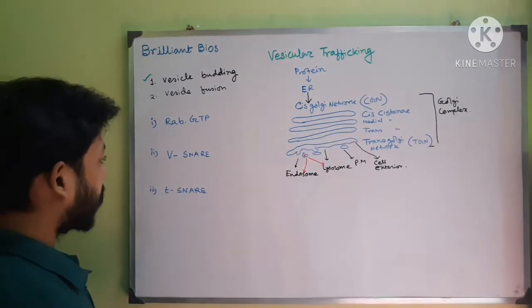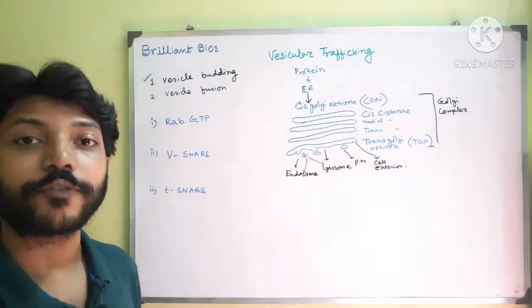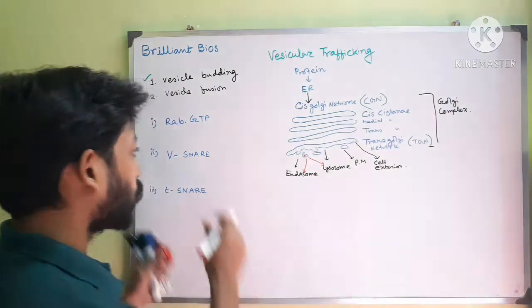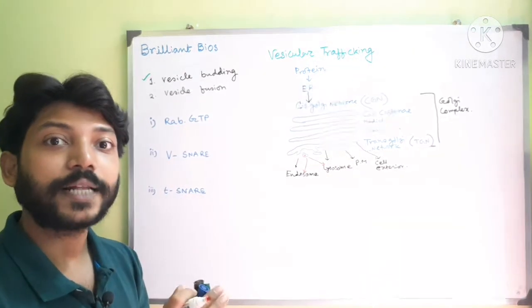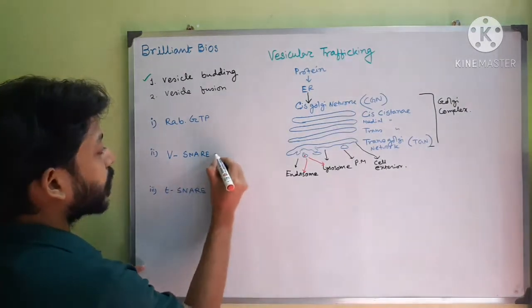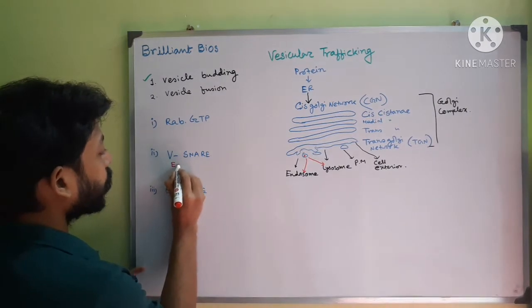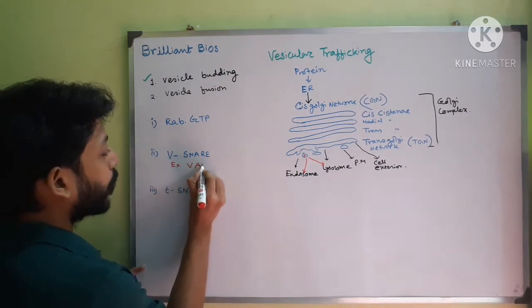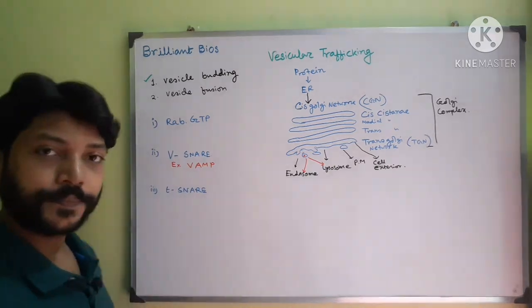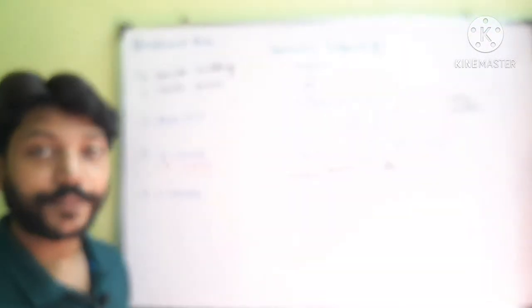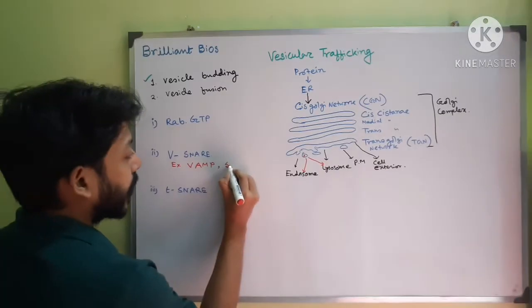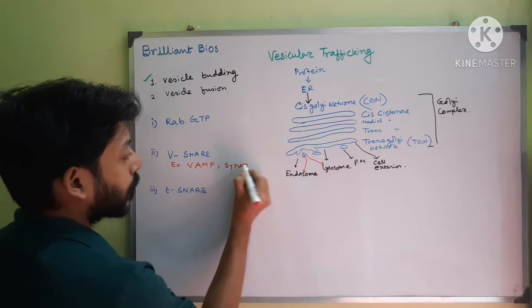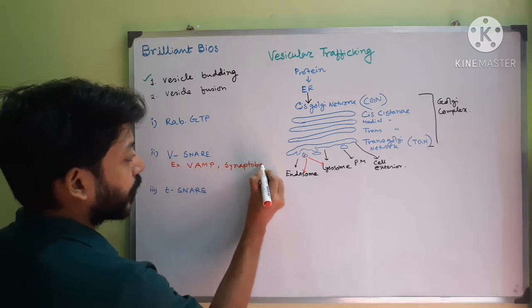Then there are some examples of V-SNARE, V for vesicle SNARE. So some proteins are present in the vesicles that help in the fusion. Examples like VAMP. Another example that is present in the neuronal synapse or synaptic vesicles is synaptobrevin.